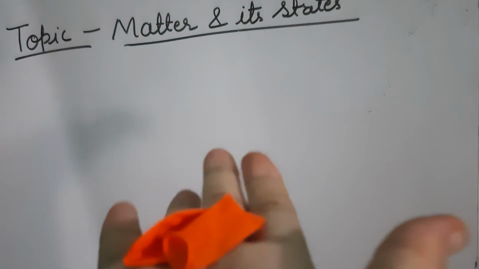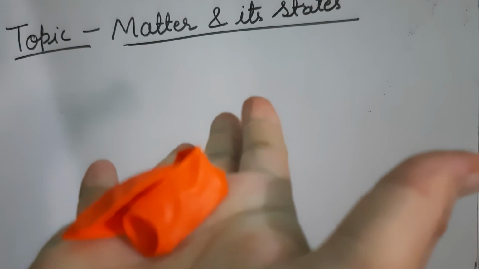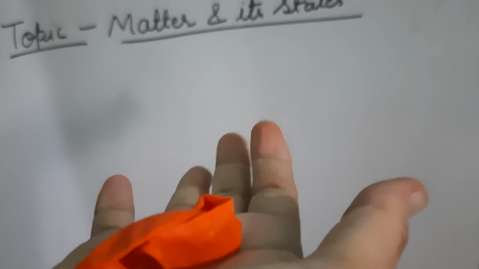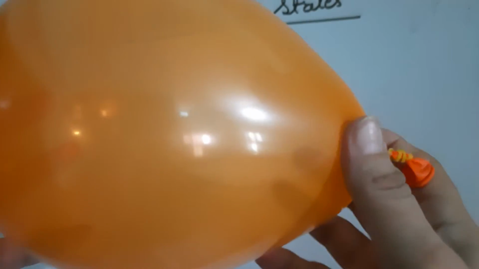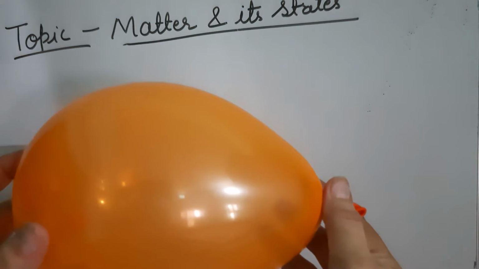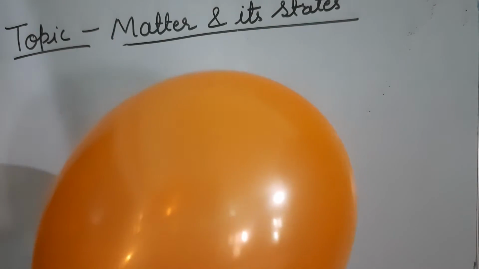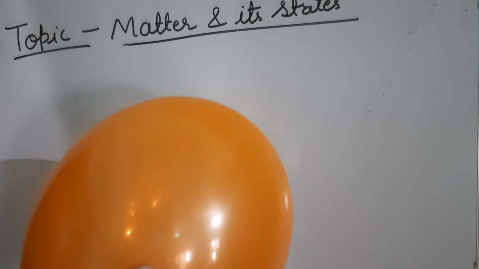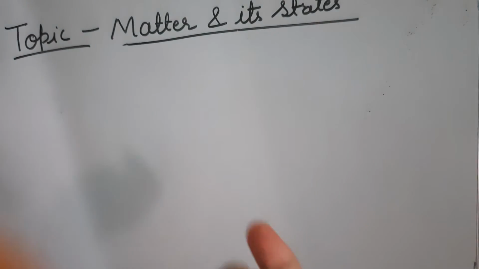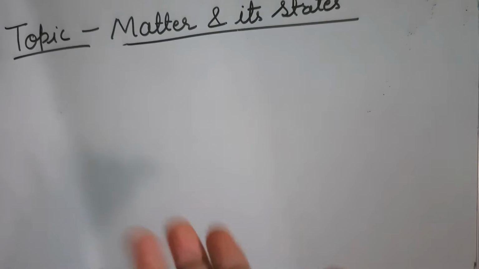Now here you can see the first balloon. This is an empty balloon, and we are not feeling any weight here. But when I have filled air inside the second one, you can see that air has occupied some space, and now this second balloon is heavier. If we weigh them, we will see that the second balloon is heavier than the first one, so we can say that air is matter. We have done this activity to show that air is matter.